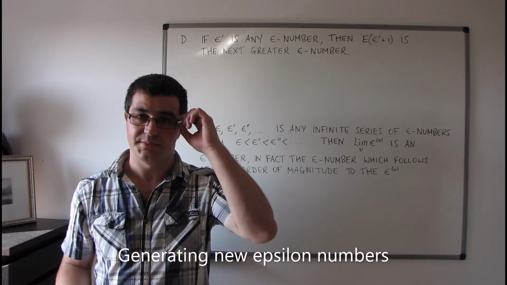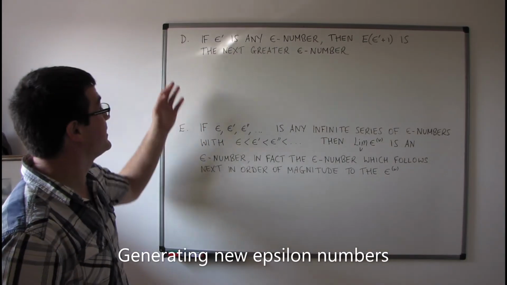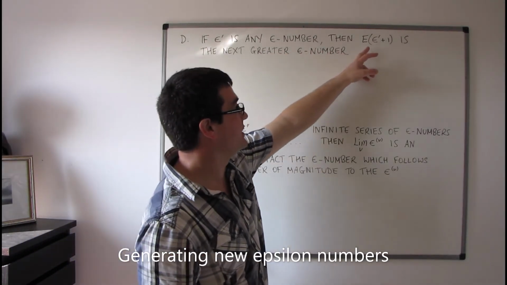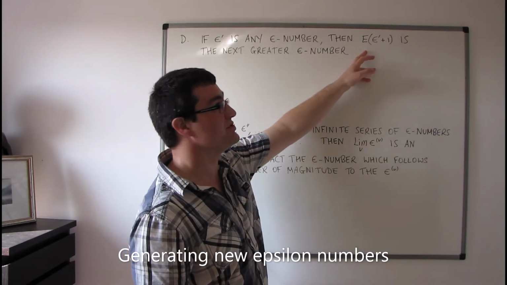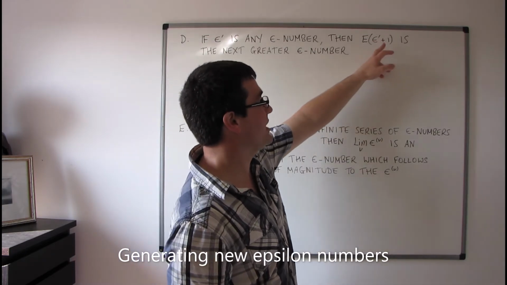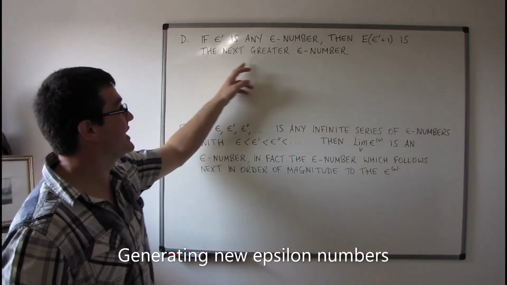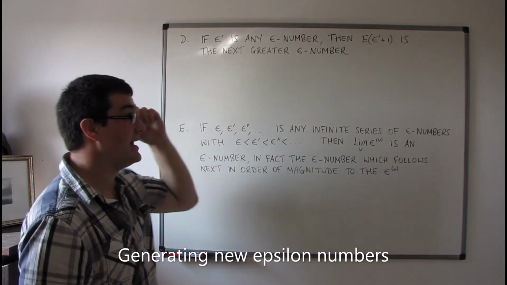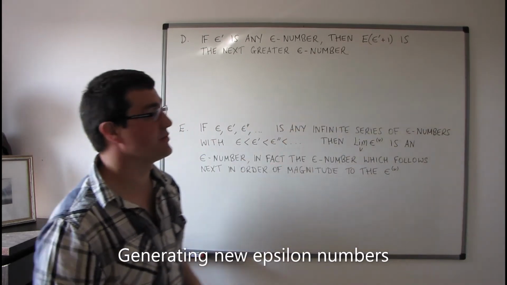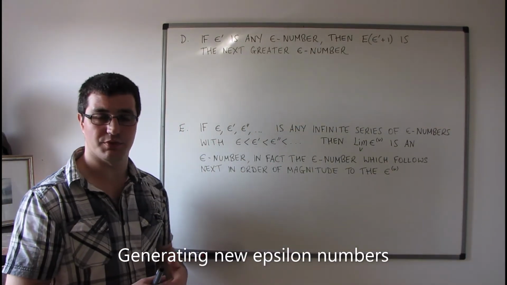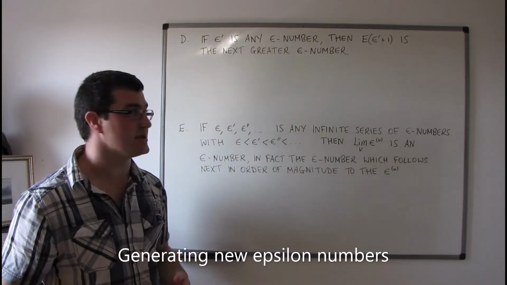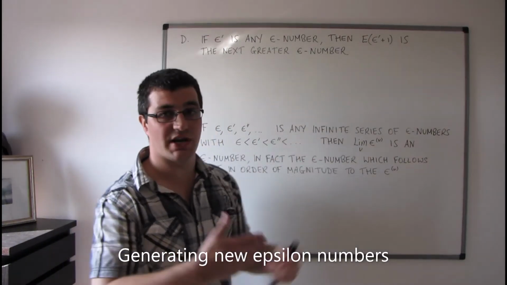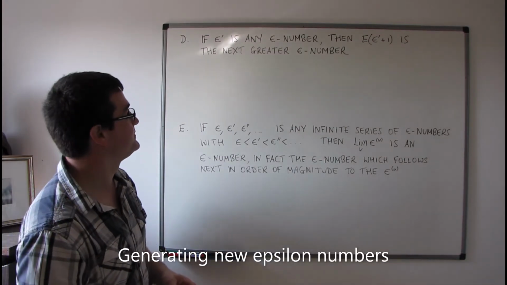So what I've just said can really be summed up in this theorem, theorem D. If epsilon primed is any epsilon number, then the epsilon number generated from epsilon primed plus 1 is the next greater epsilon number. So this is the number generated in the sense of theorem A by epsilon primed plus 1, because epsilon primed plus 1 is not itself an epsilon number, not difficult to show that. So by theorem A, it will generate an epsilon number.